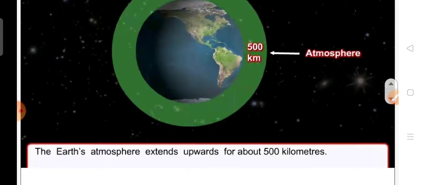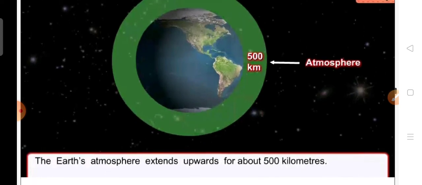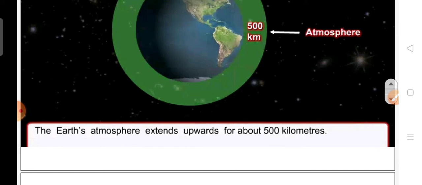The earth's atmosphere extends upwards for about 500 kilometers, as you can see in the picture.